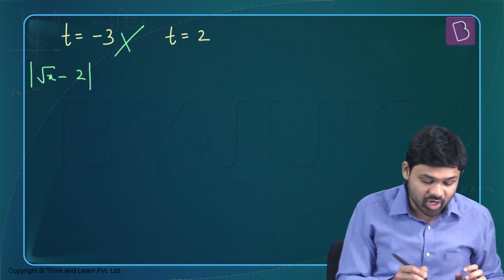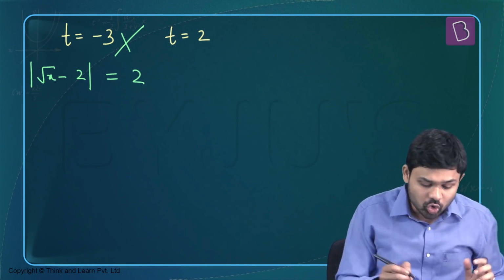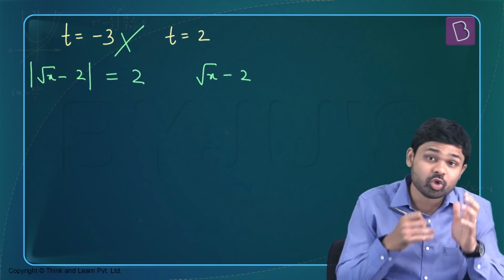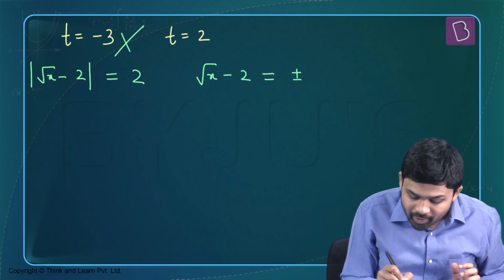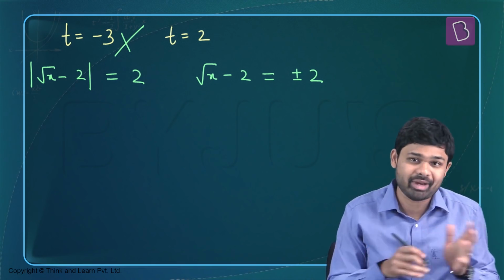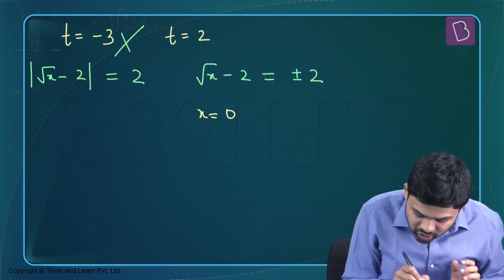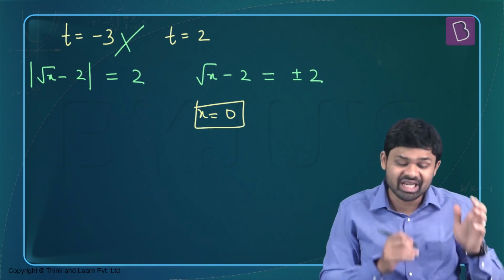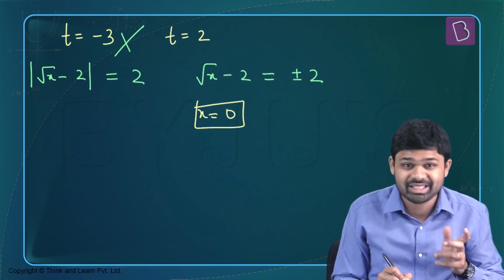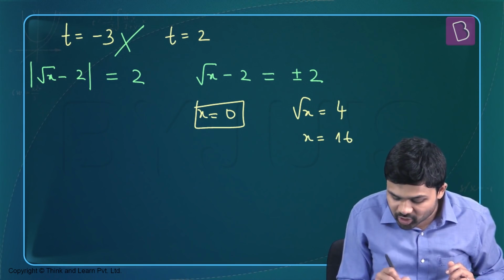T has to be equal to 2, so mod of root x minus 2 has to be equal to 2, which means root x minus 2 equals plus or minus 2. If the right hand side is minus 2, the minus 2's will cancel out and I will get root x equal to 0, or x equal to 0 as one of my solutions. If the right hand side is equal to 2, then I have root x equal to 4. If root x equal to 4, then x will be equal to 16.